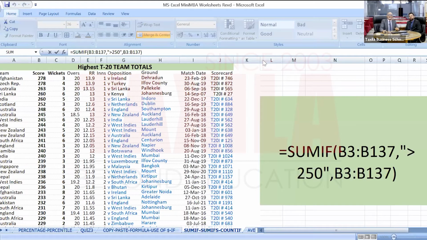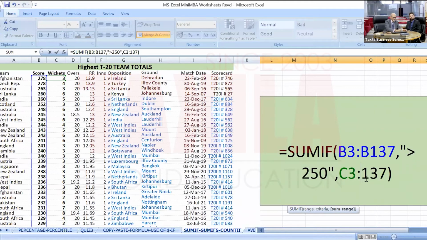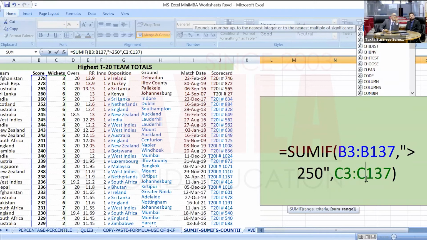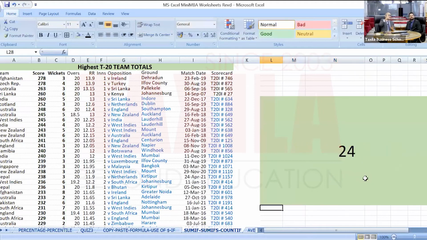I can change the sum range. It doesn't make any sense, but if I change the sum range here from B3:B37 to C3:C37, let's just see what happens. Where is the C column? The C column is wickets. It will just sum up the wickets. Total count of wickets for scores more than 250. Because my criteria range was score and my sum range is wickets. So I'll just press enter, and that is 24. 3 plus 4 plus 3 plus 6 plus 5 plus 3, Scotland plus 3. So that's 24.